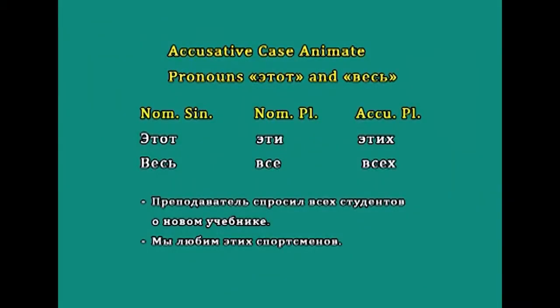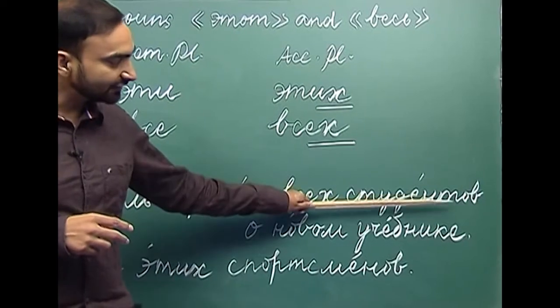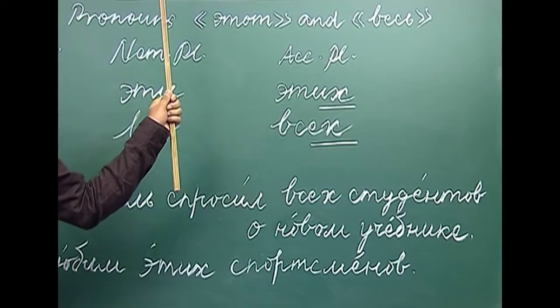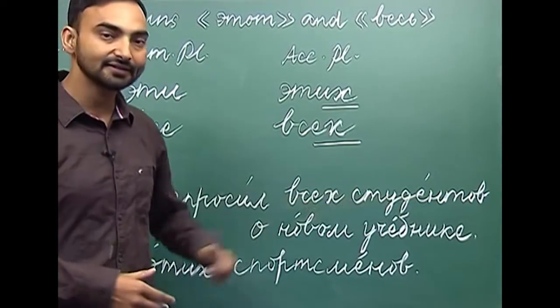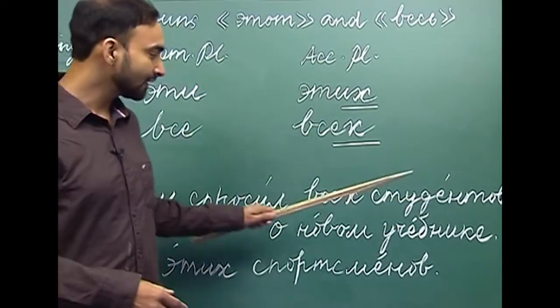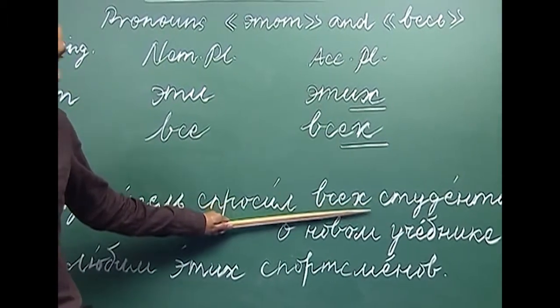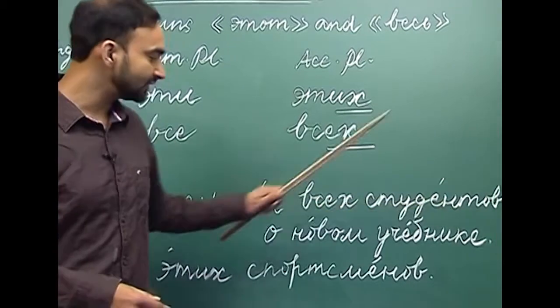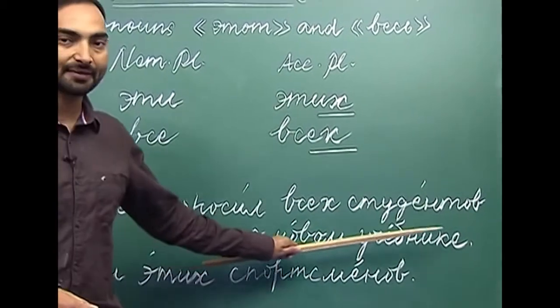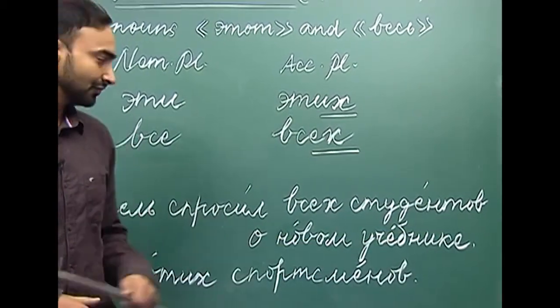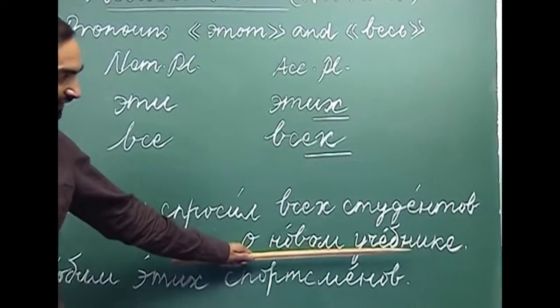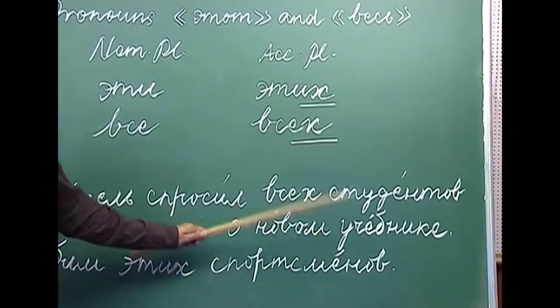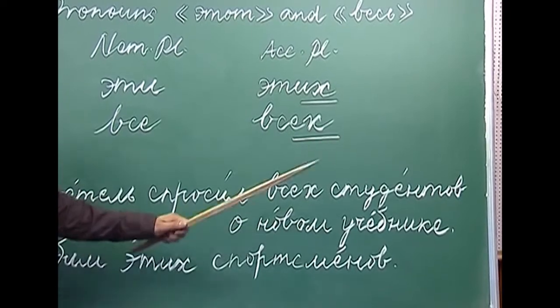All the students. So, here всех студентов is used in the accusative case, and since student is an animate noun, все has become всех. О новом учебнике answers the question о чём? And how do we answer о чём?